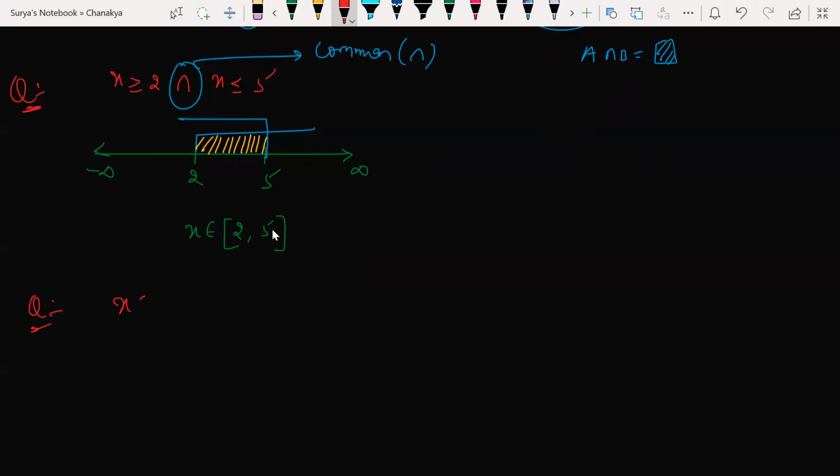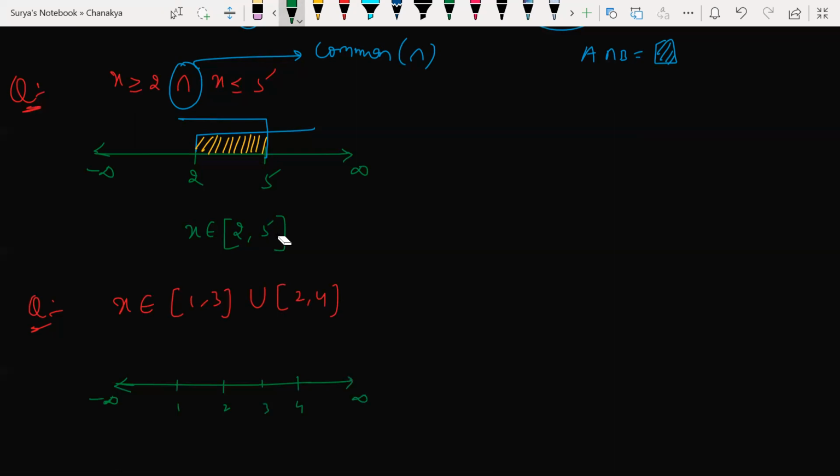Now, x belongs to, given like this, [1, 3] union [2, 4]. Tell me here, 1, 2, 3, 4.